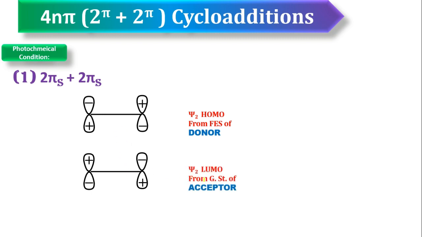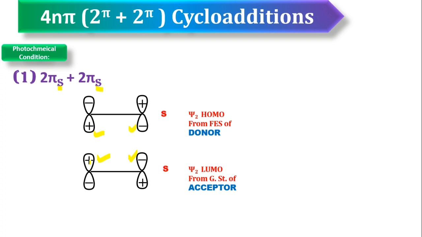This Psi2 is selected from the ground state for what? Acceptor. Now you see this pi partner undergoing supra mode of addition. Yes, the second pi partner is also undergoing supra mode of addition. Now I am selecting these two lobes because this is undergoing supra mode of addition. Again I am selecting these two lobes because this pi partner is also undergoing supra mode of addition.